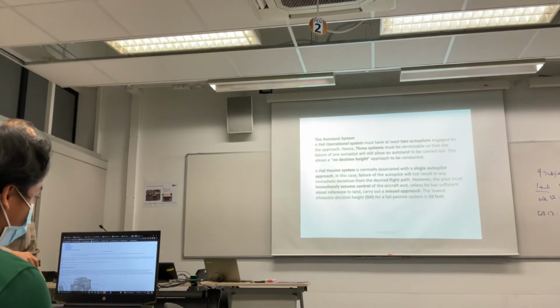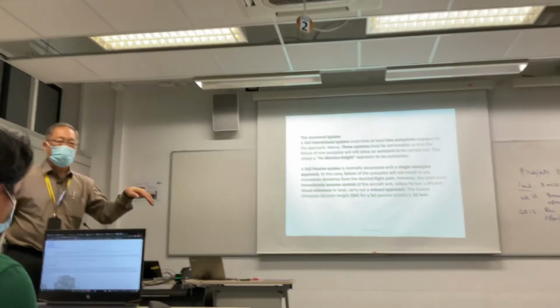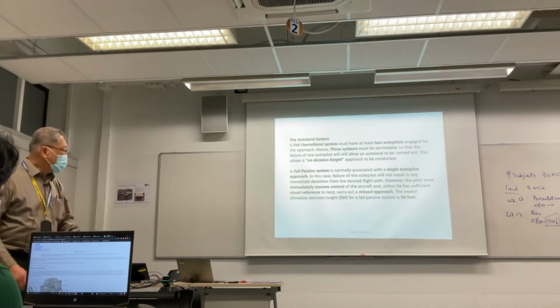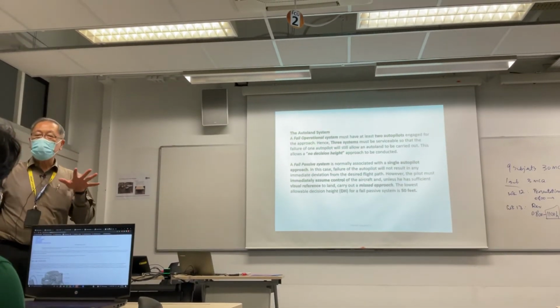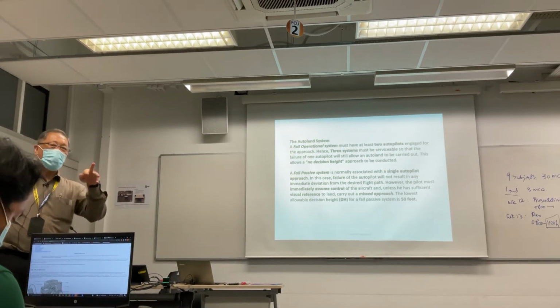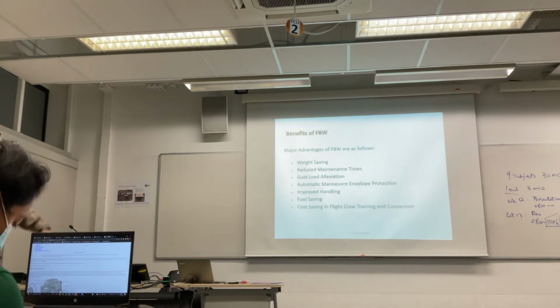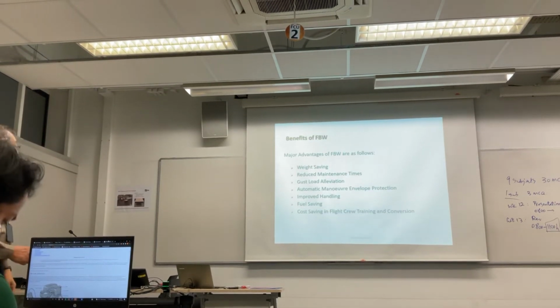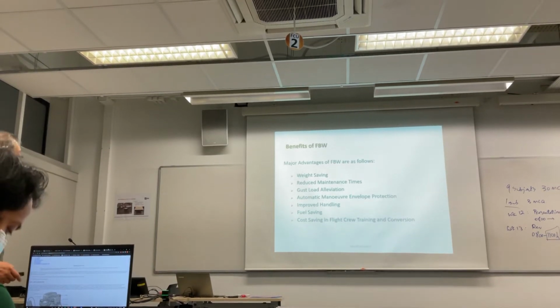Whereas if you have a DH of 50 feet, that means at 50 feet the pilot has to take over to land. Now, under that circumstance, you need to have a fail passive system. You don't have to have a fail operational system. That means if one of them fails, it must not interfere with the other. This is called fail passive. So the philosophy of autopilot. And what is the importance of fly by wire? These are very important. You got to know them.